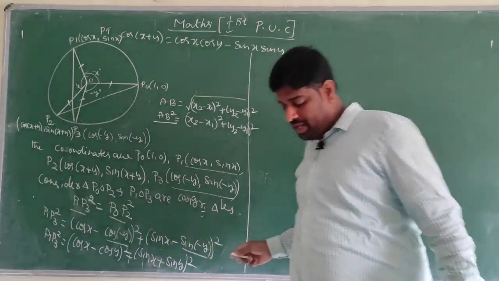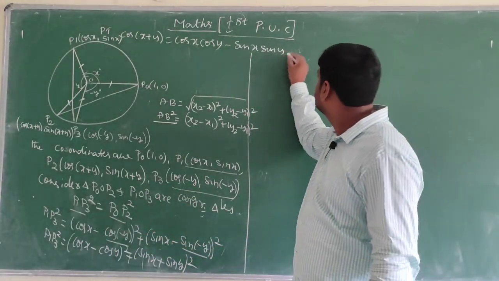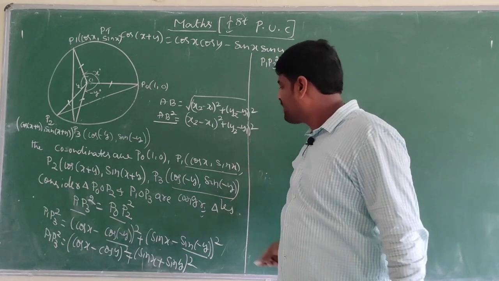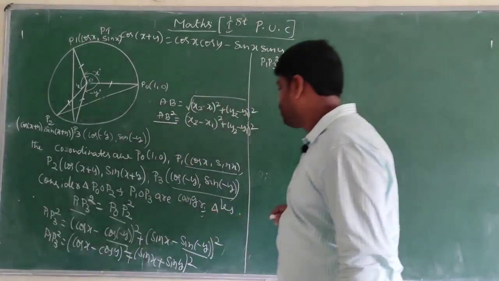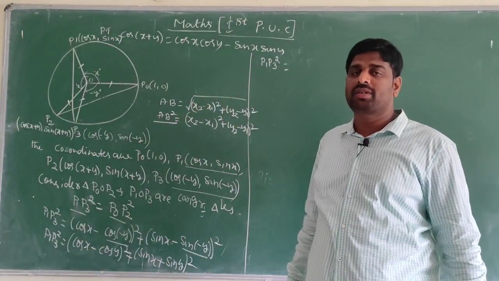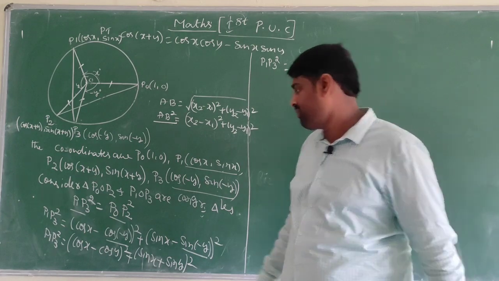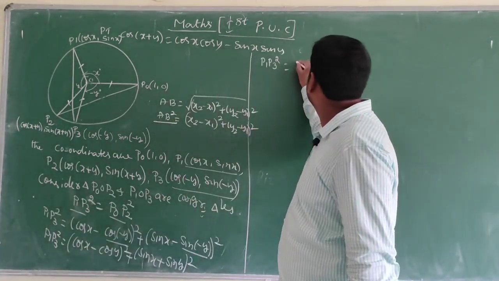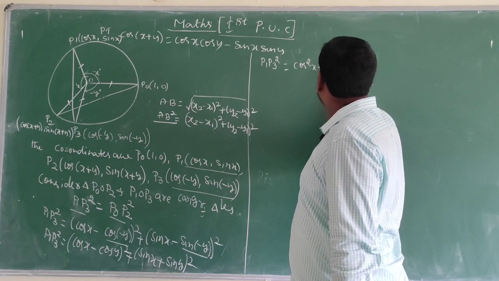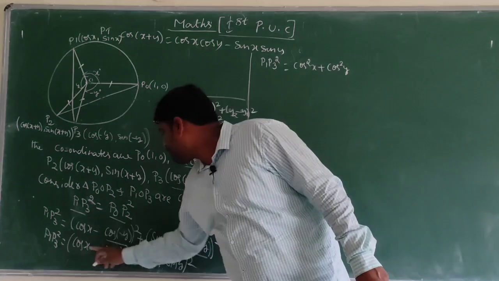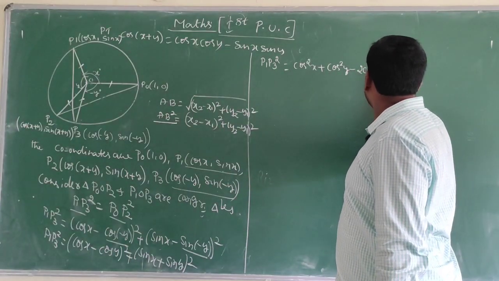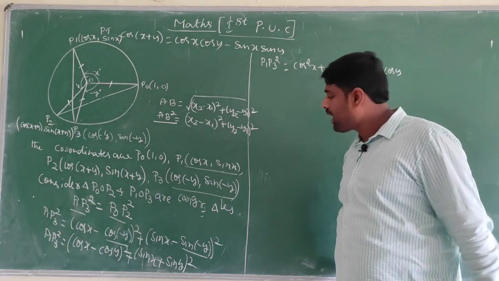Next, P1 P3 square is of the form (A minus B) whole square, which is A square plus B square minus 2AB. Here we get cos square x plus cos square y minus 2 cos x cos y.